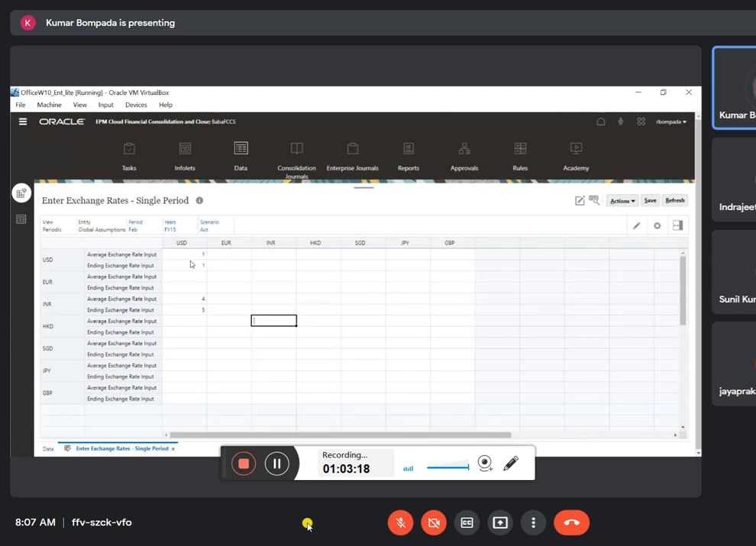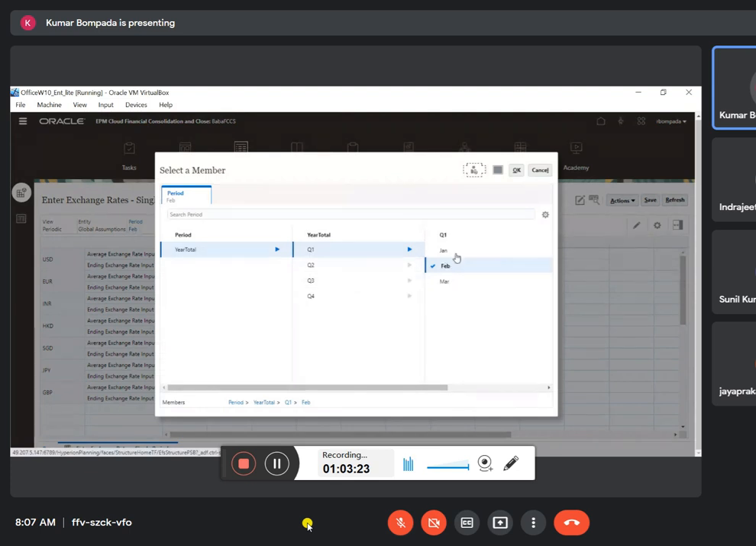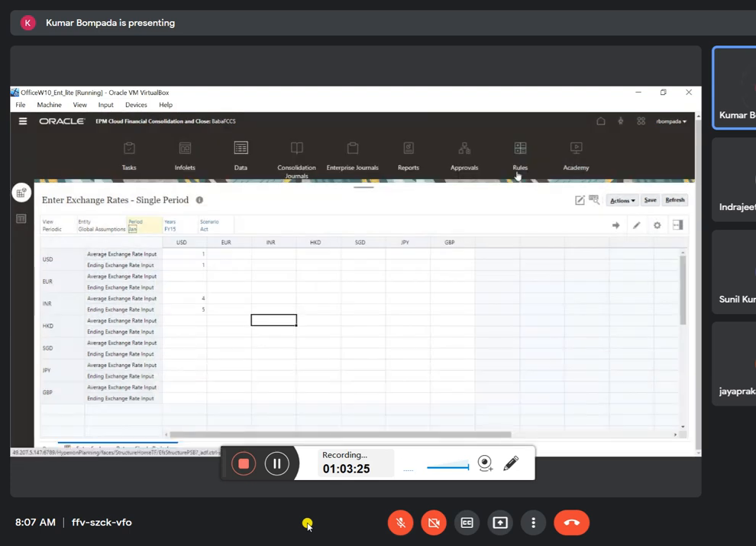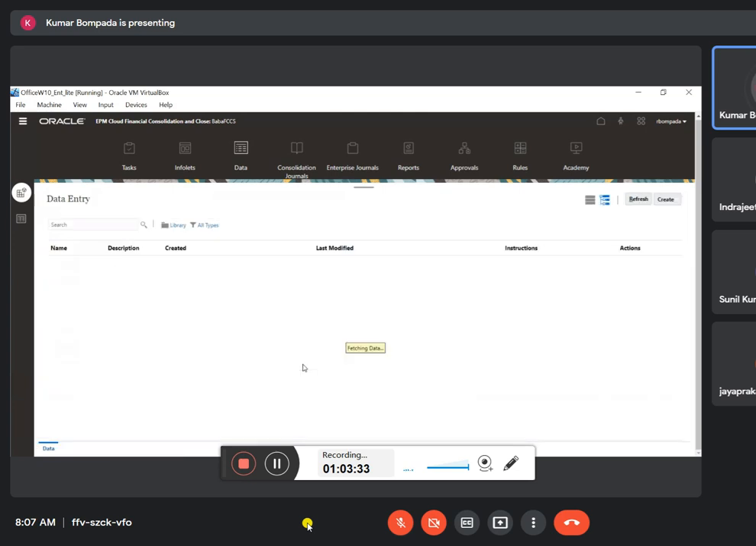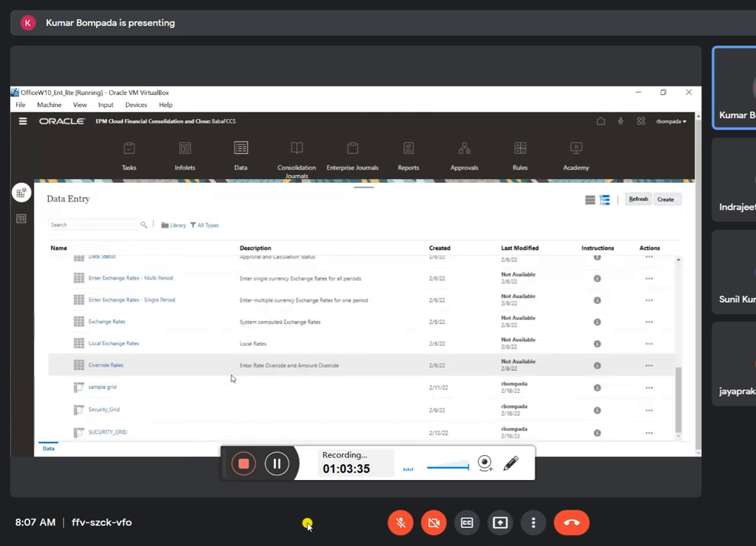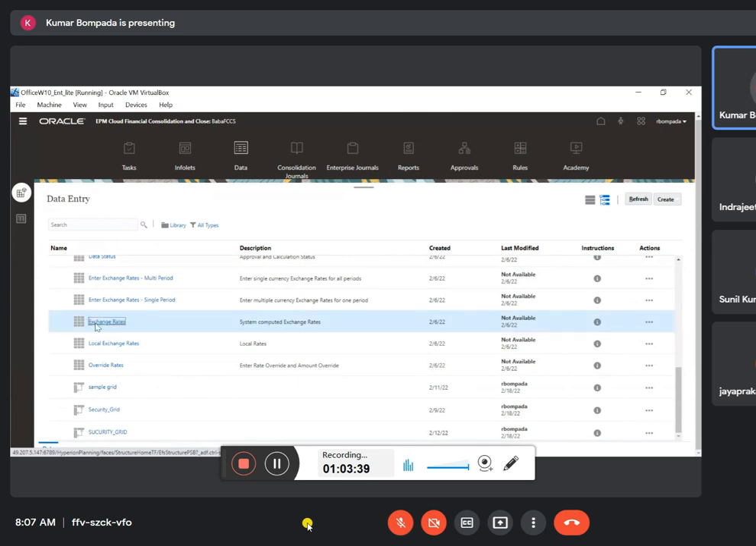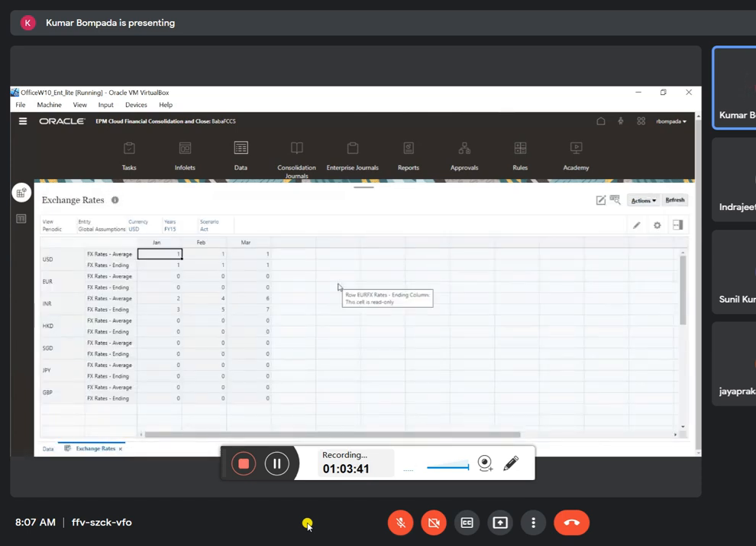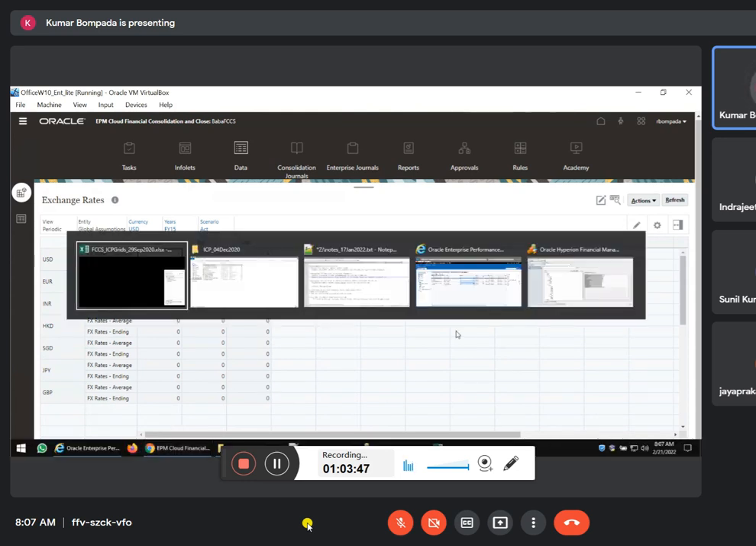Yes, it is there. So go to January and see January. Yes, go. Yes, 1122 is there. So the same thing we will check in system defined, system compared exchange rates. Okay, January, February, March is already entered. Okay, done. So why did it not recognize?